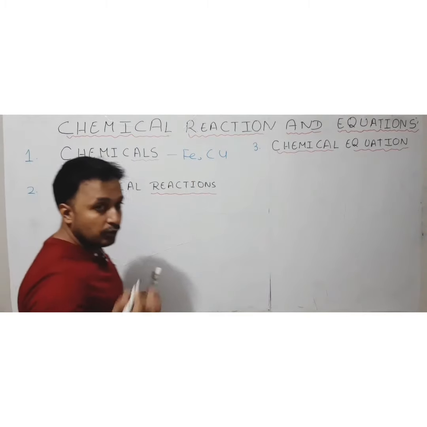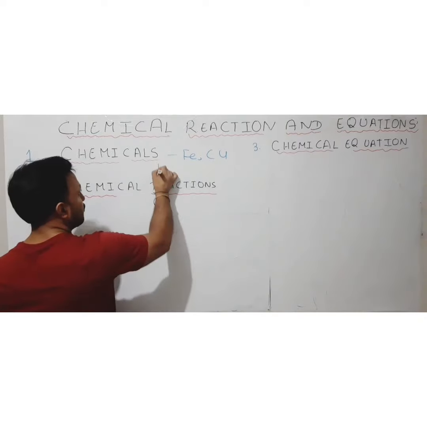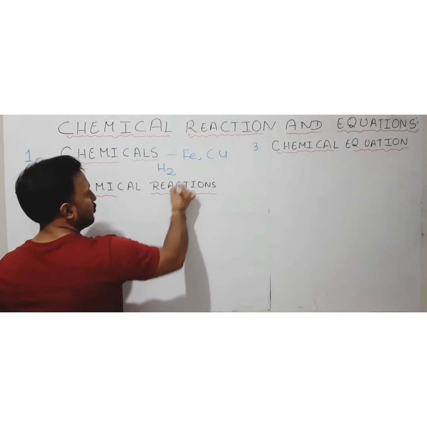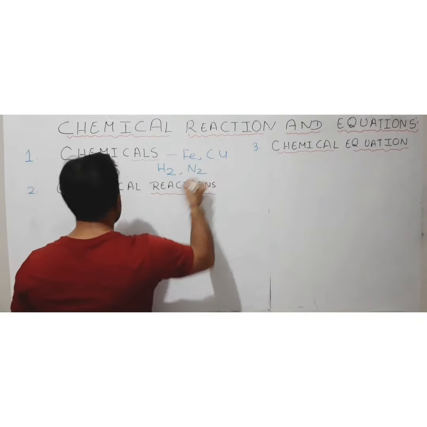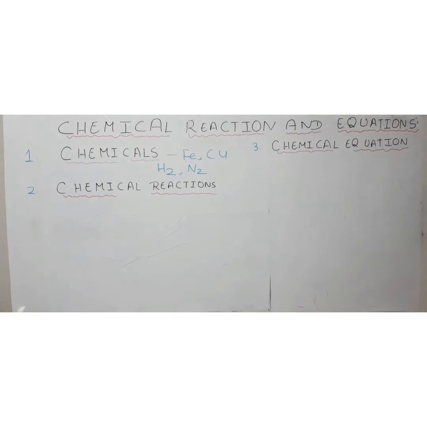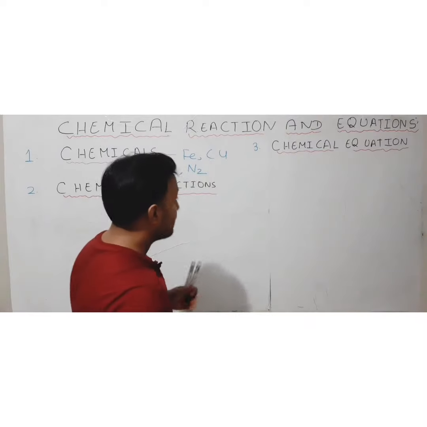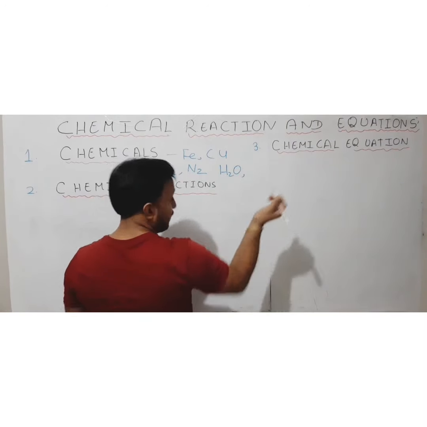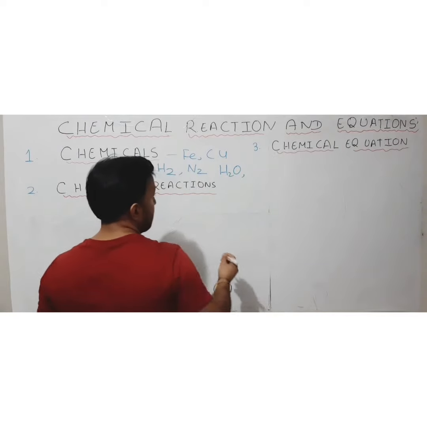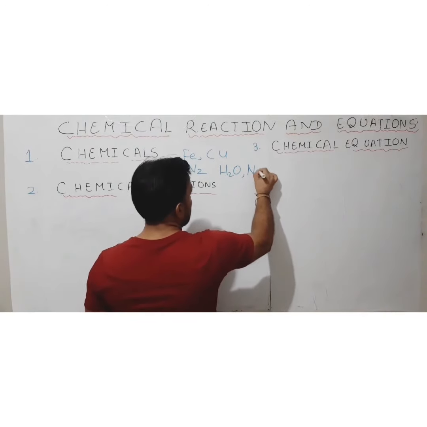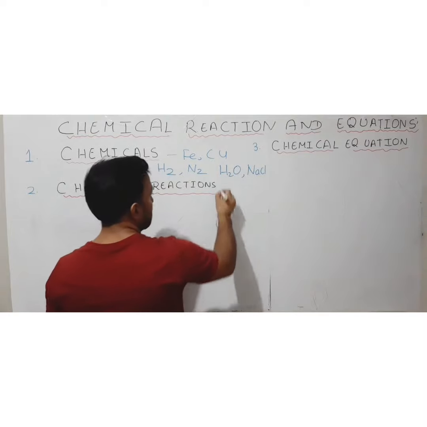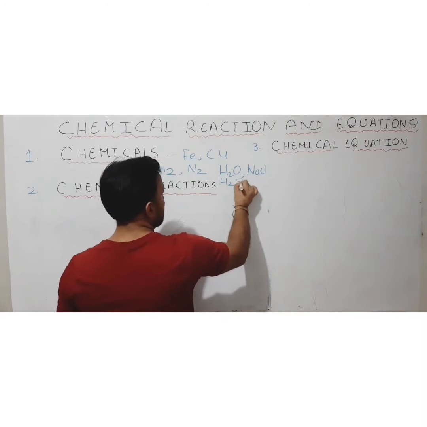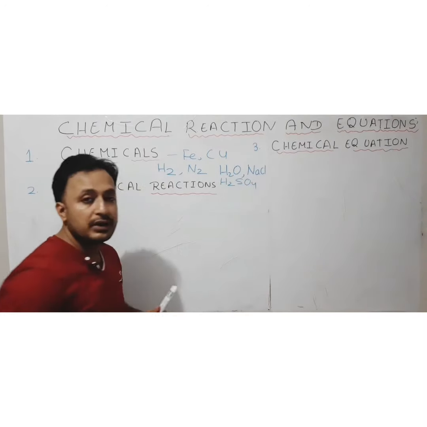Then molecules can also be chemicals, like hydrogen molecule, nitrogen molecule, all are going to be chemicals. Then compounds can also be chemicals, like H2O, even H2O is a chemical. Then NaCl, common salt.